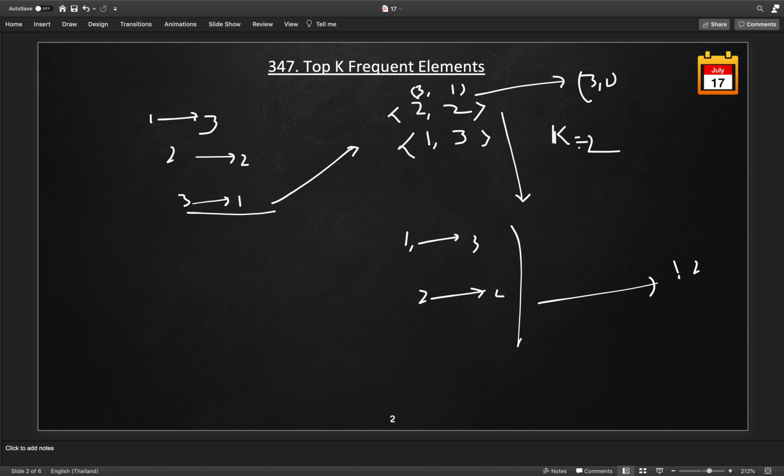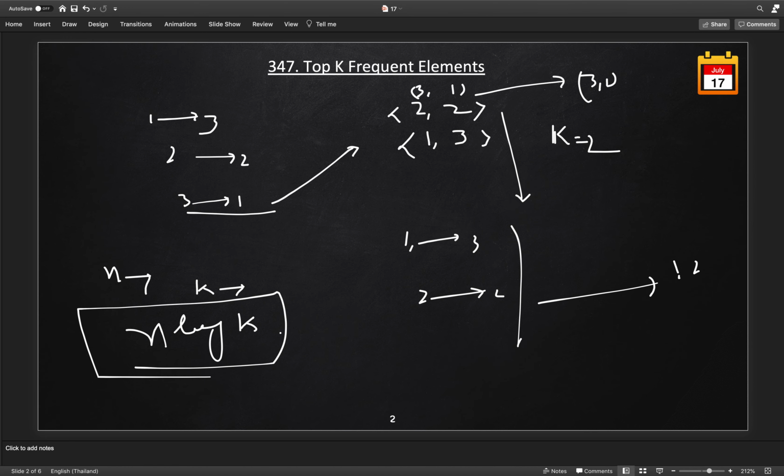So if you see, we are always keeping the size of our heap at k at max. So inserting an element will take log of k time, and we are doing it for n elements. So the overall time complexity of this way is n log k. So this is better than n log n.